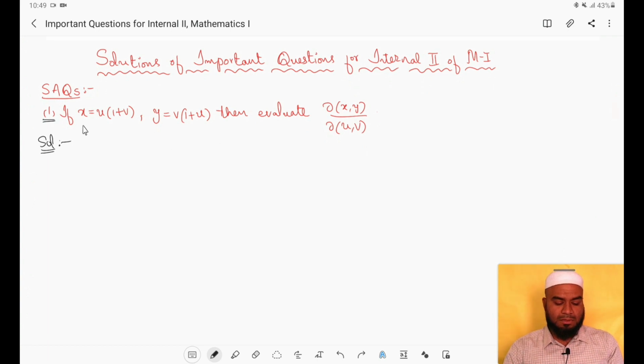The first question is: x is given as u into 1 plus v, and y is given as v into 1 plus u. Then we have to evaluate ∂(x,y)/∂(u,v). Actually it is read as the Jacobian of x, y with respect to u, v. So what is given? x is given in terms of u, v and y is given in terms of u, v. Then we have to evaluate the Jacobian of x, y with respect to u, v, right? This question is related to unit 3.